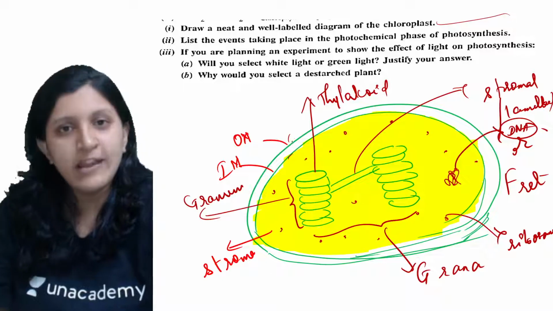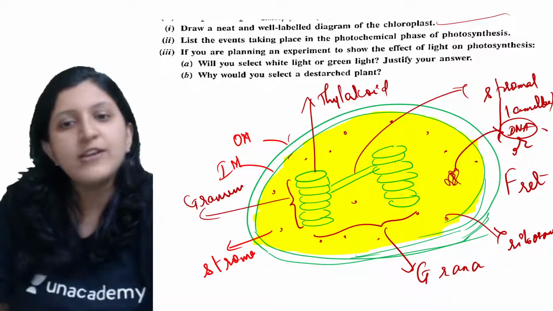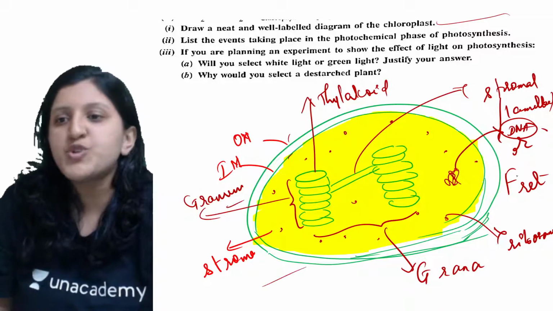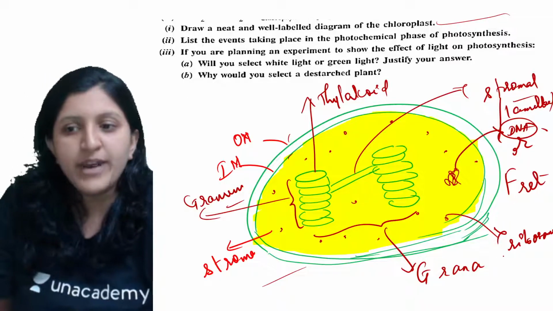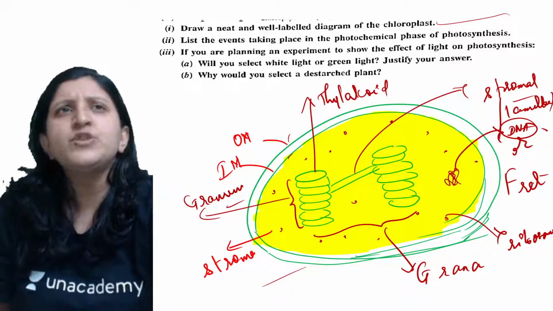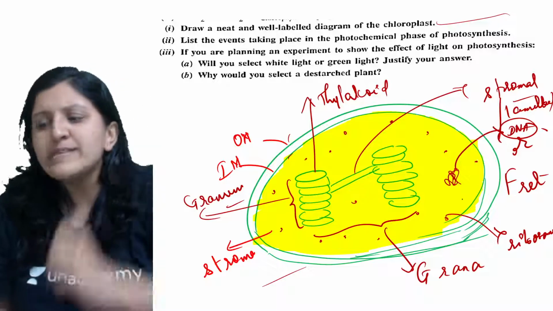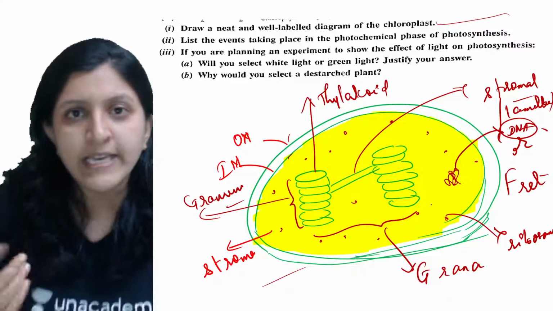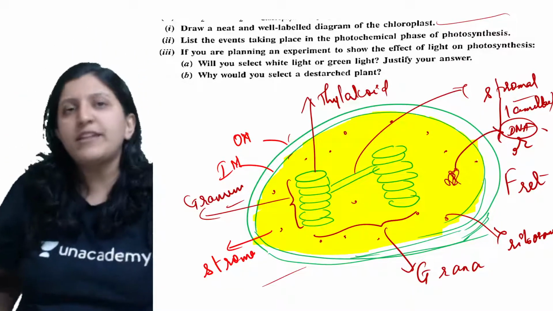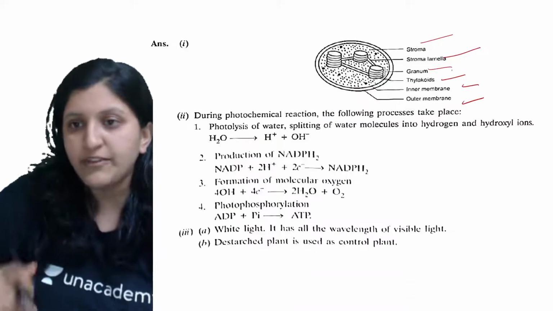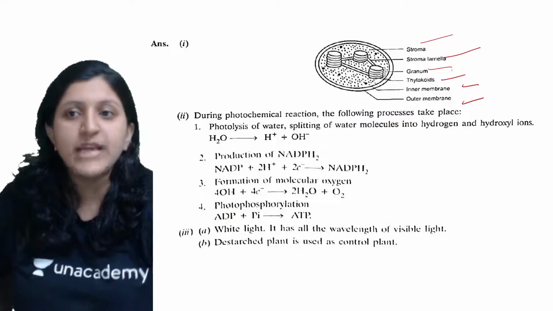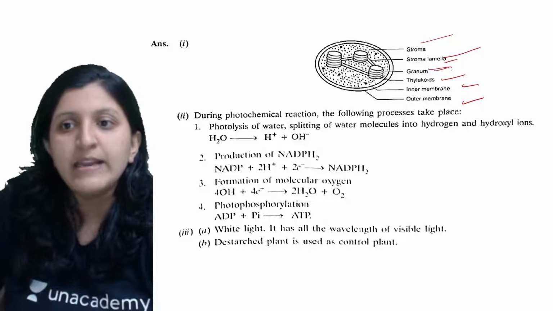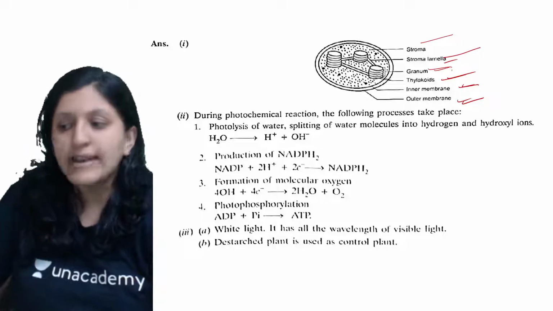So outer membrane and inner membrane should be drawn, and the rest of the labeling, like granum, stroma, stromal lamellae or a fret. Ribosome again you can mention, because chloroplast has its own ribosome and a DNA, so you can label it, or even if you skip, that's completely fine. But this minimum has to be there: stroma, stromal lamellae, granum, thylakoid, inner membrane and outer membrane.